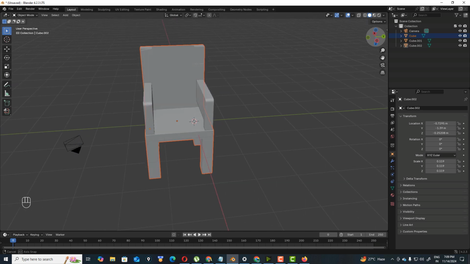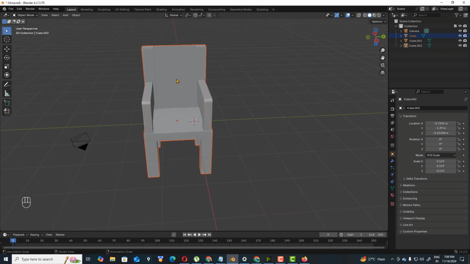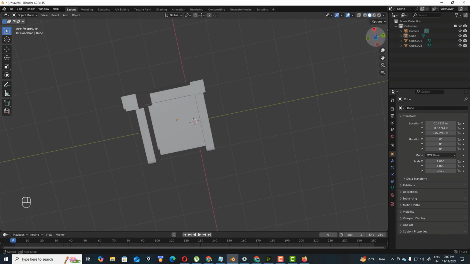Okay, it was a nice chair. You can put some bottles or some important things in this chair hole.